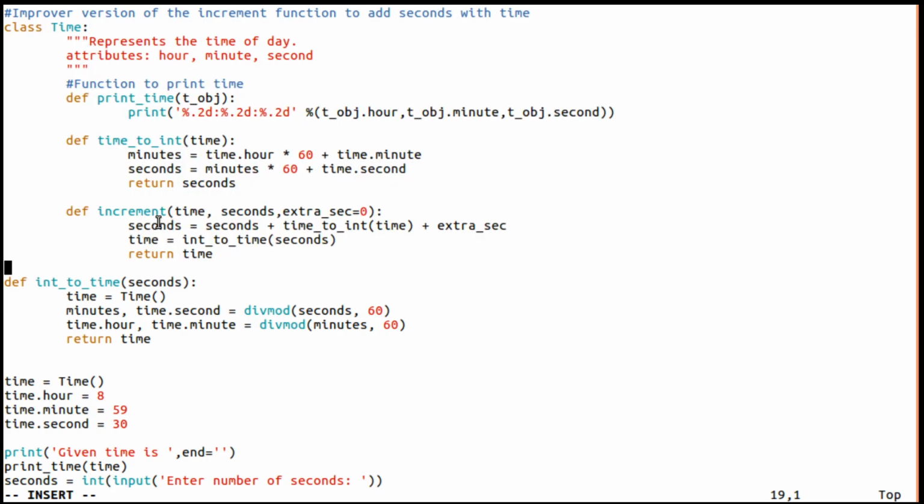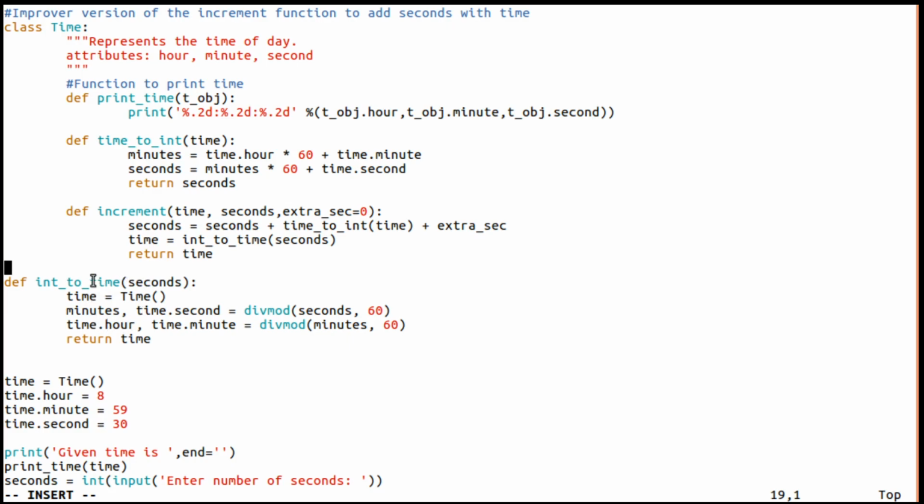Because I can call this particular function by using the dot operator on an object, since it takes at least one object, a time object, whereas here the seconds is not an object, it's a normal parameter. Because of that, if I convert this to a method, I cannot call it, because it cannot take any object as an argument.